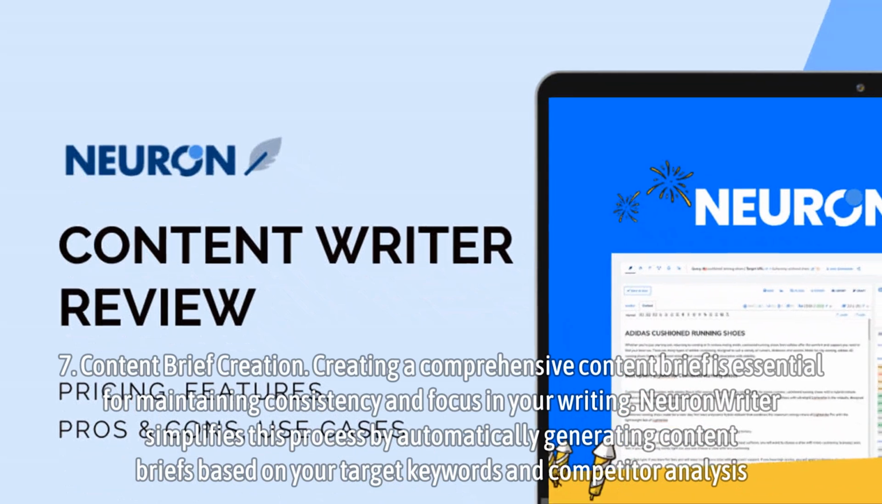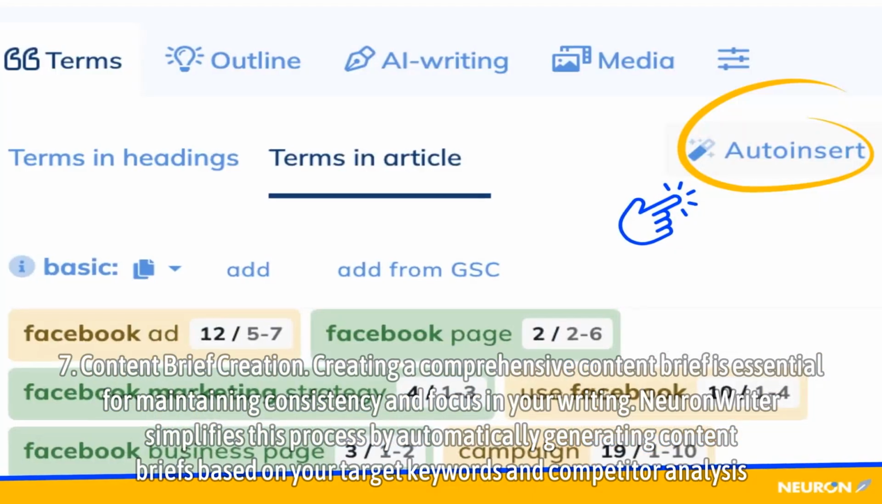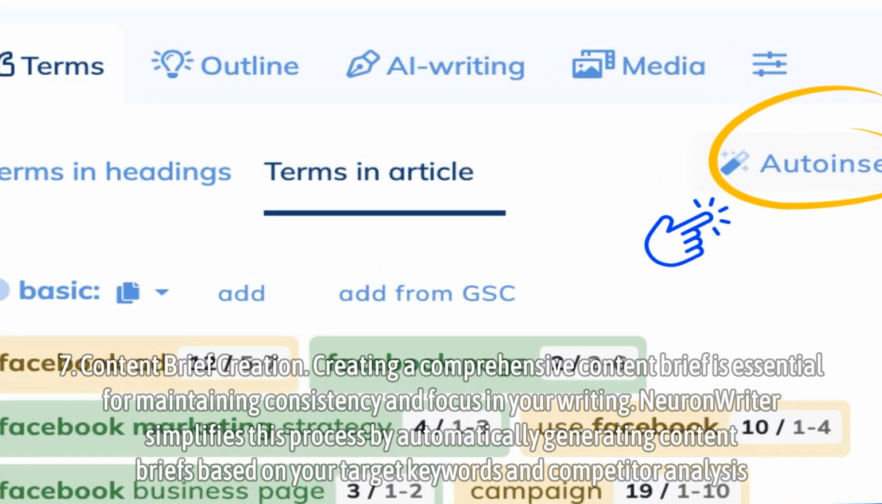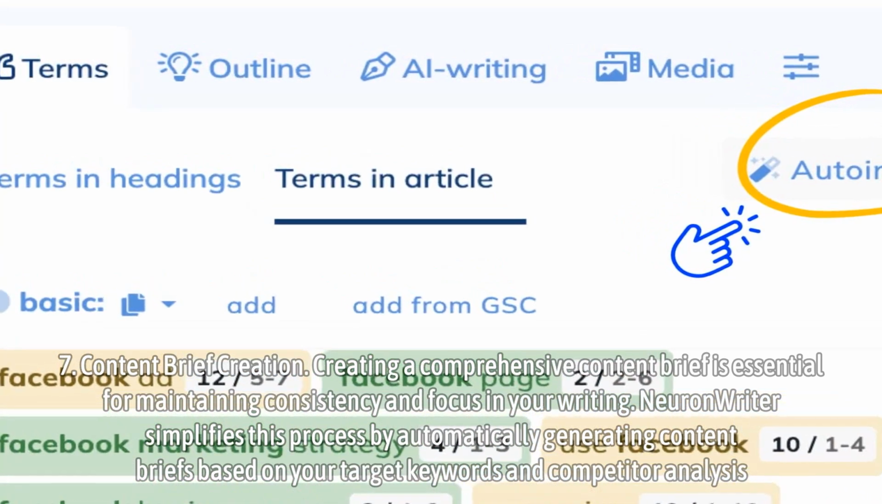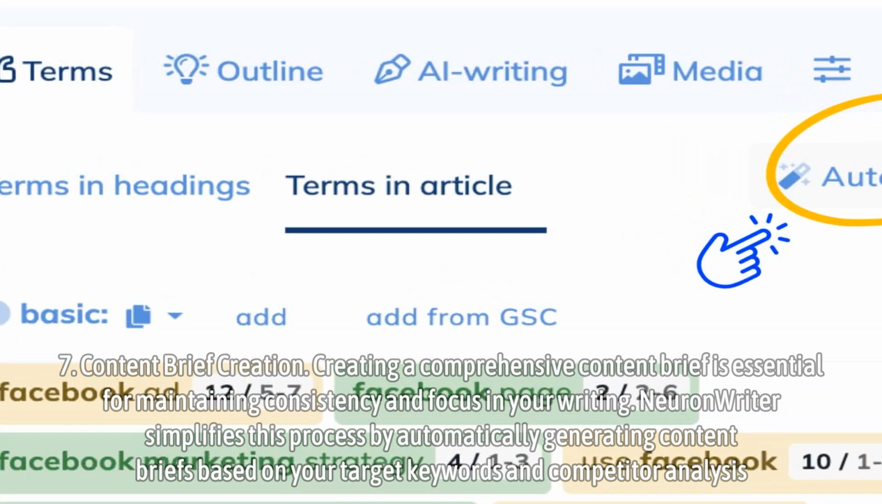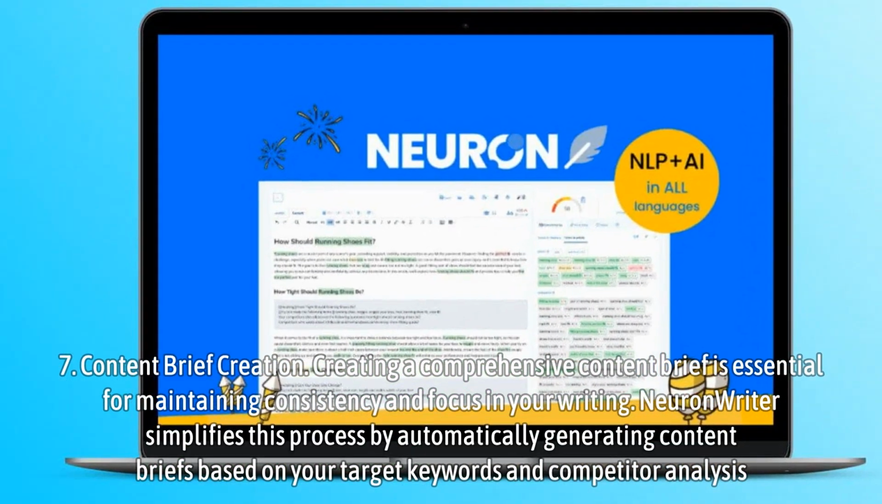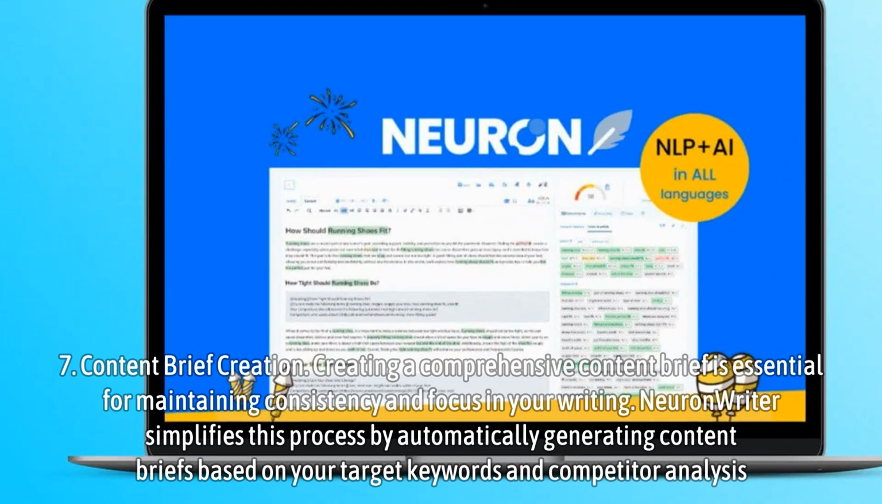7. Content brief creation. Creating a comprehensive content brief is essential for maintaining consistency and focus in your writing. NeuronWriter simplifies this process by automatically generating content briefs based on your target keywords and competitor analysis.